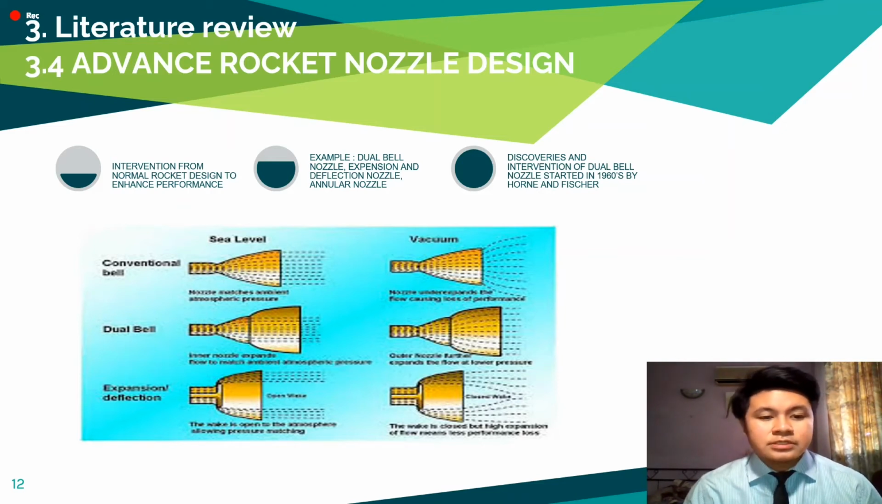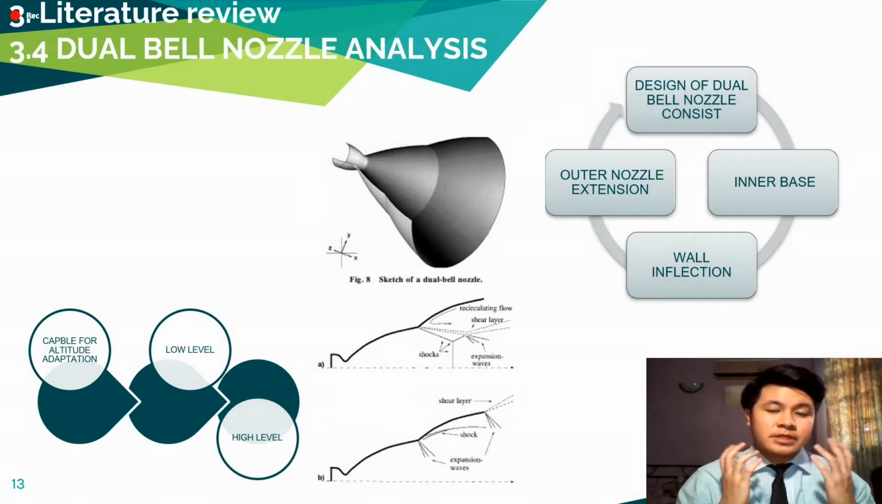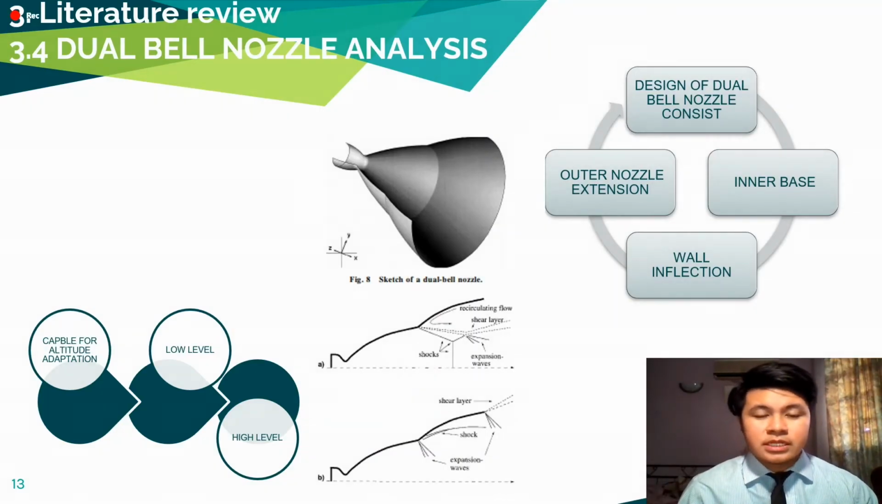From the figure, we can see the conventional bell, dual bell, and expansion and deflection nozzles adapt themselves differently at sea level and in the vacuum to give the best performance in the rocket. For this section, we will talk about dual bell nozzle analysis as it correlates with the intervention of the dual conical nozzle. The design of this nozzle concept, as shown in the top figure, has a typical inner base nozzle, the wall inflection, and the outer nozzle extension.